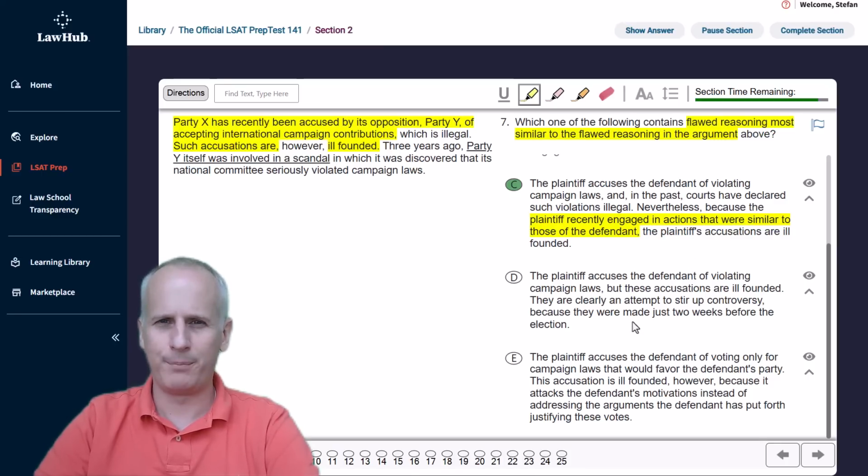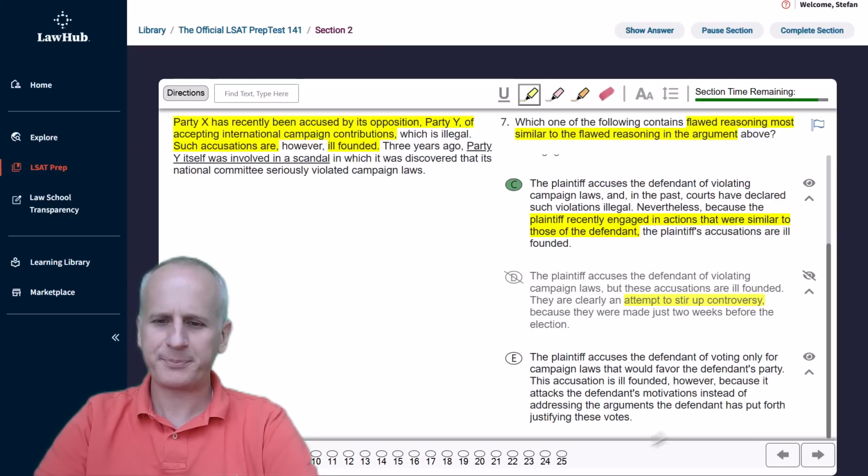But of course, for the purposes of this video, we will find specific reasons to eliminate the remaining answer choices. D states, the plaintiff accuses the defendant of violating campaign laws, but these accusations are ill-founded. They are clearly an attempt to stir up controversy. No. And you can keep reading if you want, but there's nothing about controversy in the given paragraph argument, so we can eliminate D immediately upon identifying that piece.